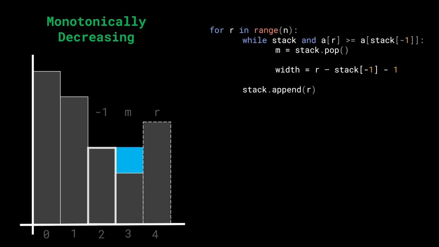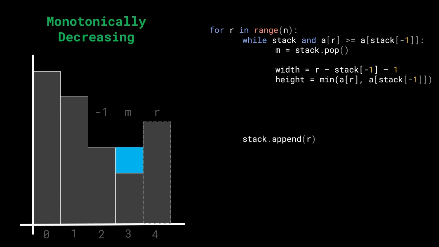Is there a way we can figure out the upper height of the water, where it can be at most? As we discussed earlier, the upper height of the water is going to be defined by the minimum of the left and the right values. So I'm going to take the minimum of A of r, that is, look at the right value, and then go ahead and look at the left value as well. Which is going to be nothing but the stack top. Again, what is stack top? Stack top is going to be the l. So stack of minus 1 is nothing but l. It's the left bounding index.